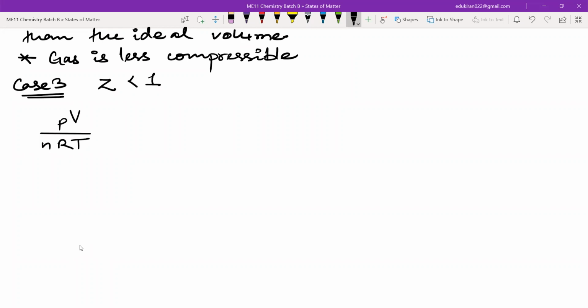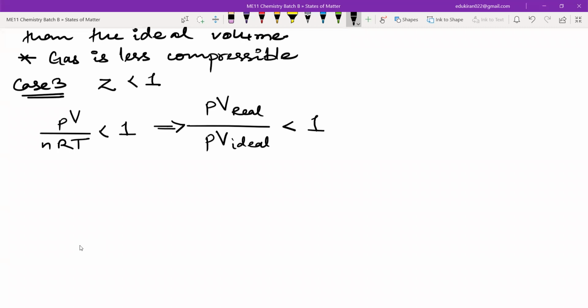PV upon nRT is less than 1, and hence the real PV upon the ideal PV is less than 1, and hence the volume of real and volume of ideal is less than 1.